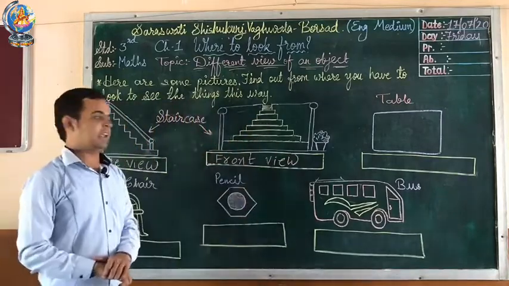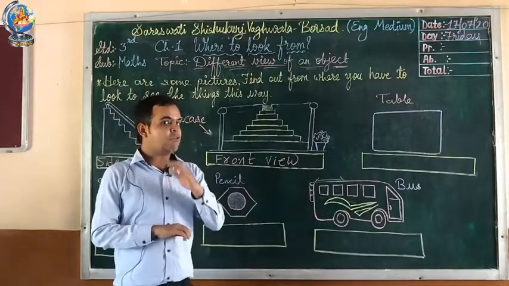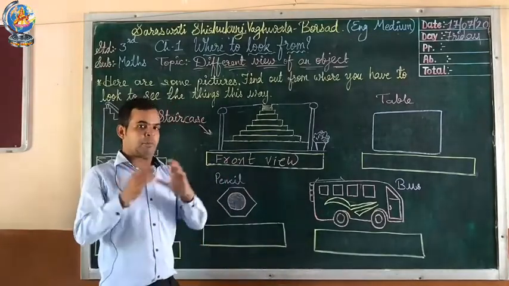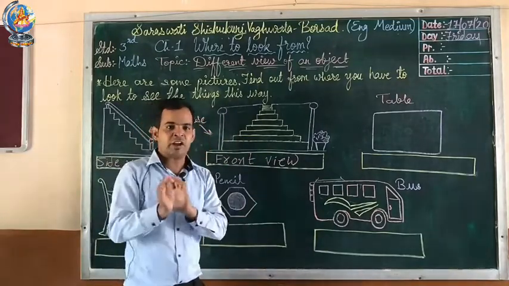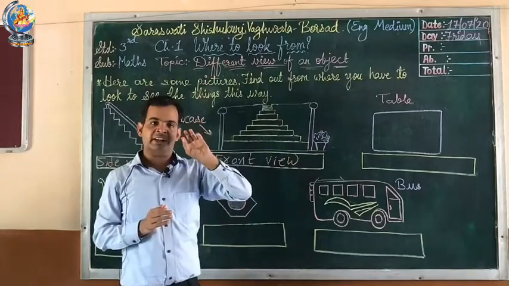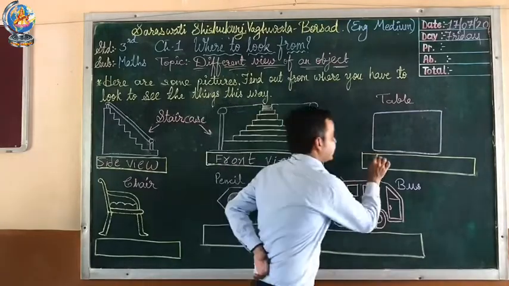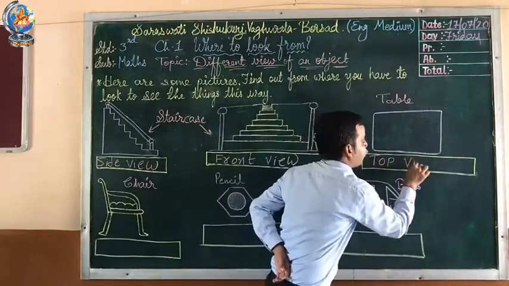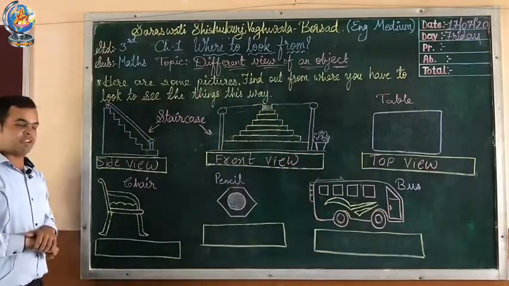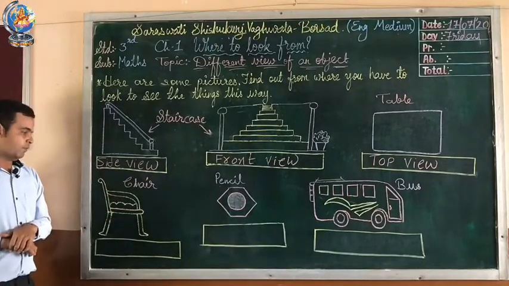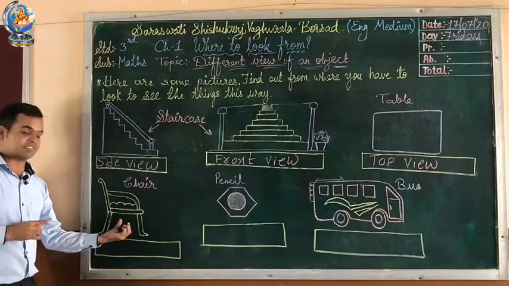Now the third picture is of a table. When you see a table from the top, you can see only a rectangle or square box. So this look is the top view, and our answer here is top view. Now the fourth figure is a chair. Here you can give the answer: which view is there, side view or top view?